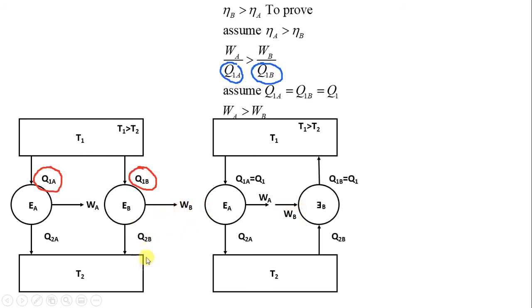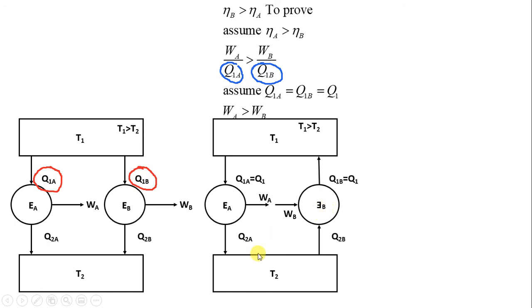And the heat values will also be reversed. So you can see this downward arrow is now upward, and also here the downward arrow has become upward. All the other values will remain as they are. So the Carnot engine, which is a reversible engine, we have reversed over here. The actual engine we cannot reverse because it is not a reversible engine. So I have reversed the reversible Carnot engine.